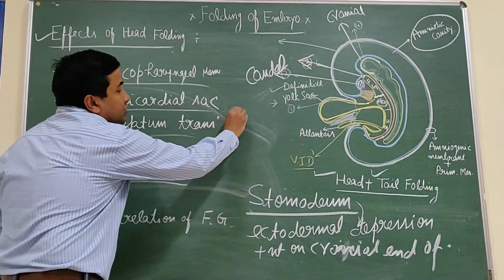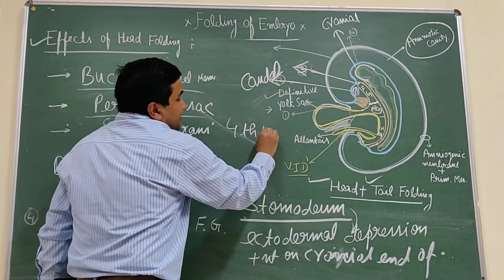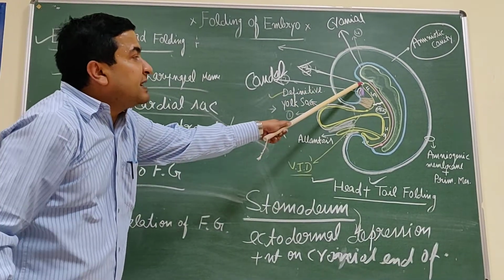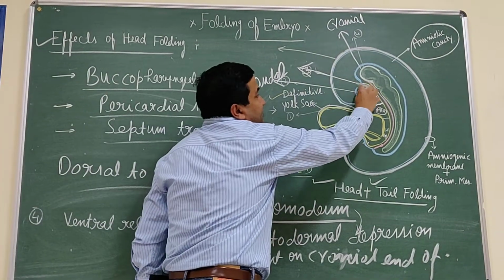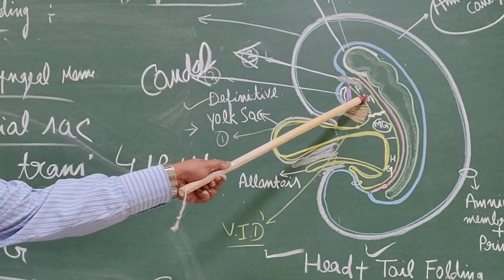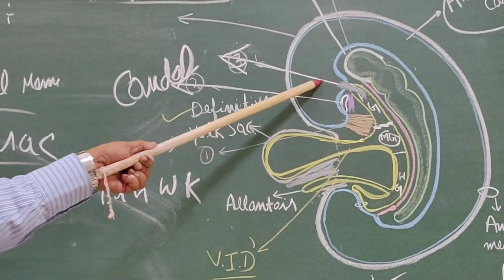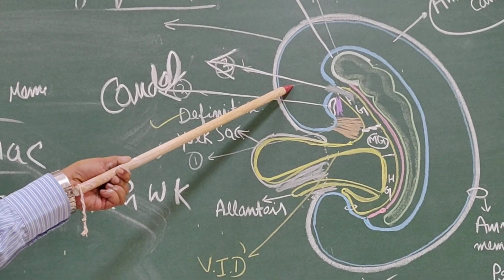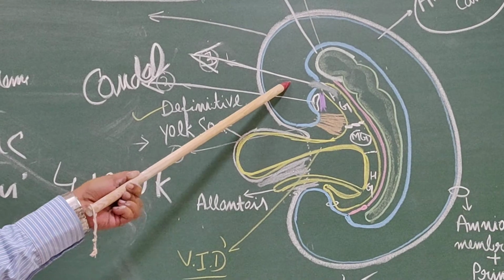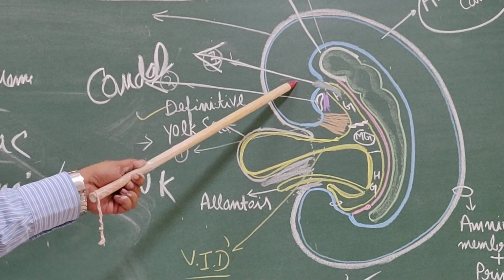Now in the 4th week, this buccopharyngeal membrane opens, and this foregut communicates with the exterior through the stomodeum, that becomes the mouth, the primitive mouth.